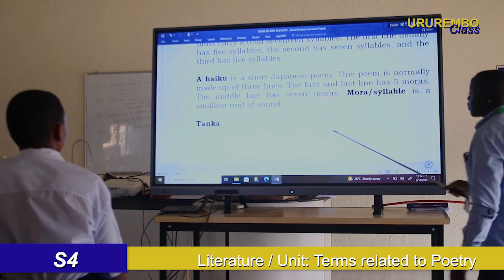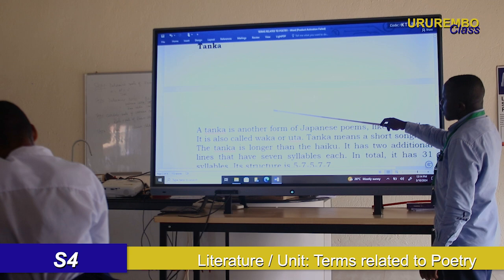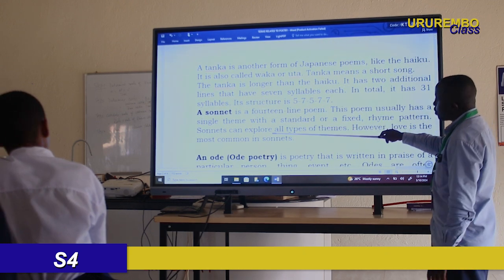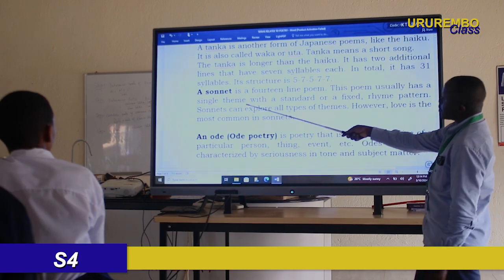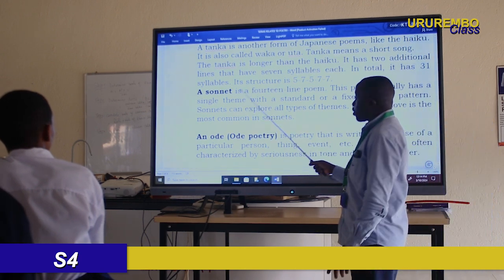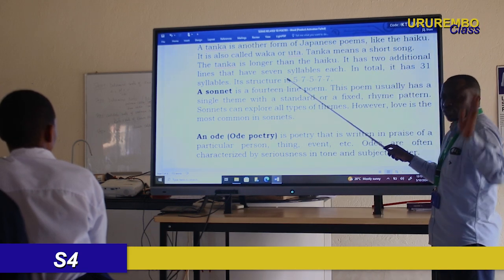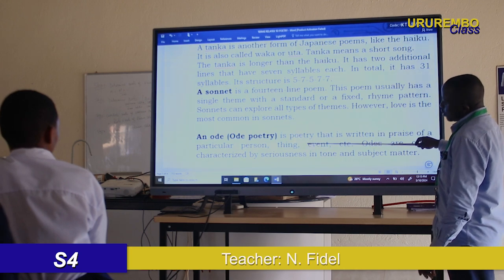So let's move. Also tanka. Also, there is a lesson for tanka. You go to Urembo class, it is always there, and you will make a revision, as well as sonnet, which you can find also on the Urembo class. We have the very organized lessons there, okay? Yes.